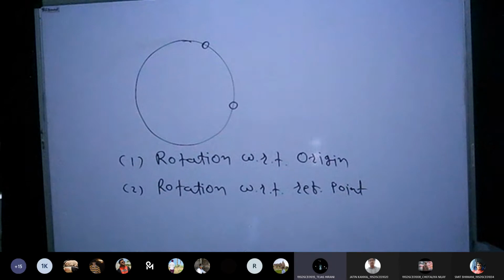Correct. You need to apply certain angle. That is what I want. See, in the original coordinates, you need to apply certain angle. And once you apply the angle, then you may get the rotated object. So here if I say that my original point is there, and I am applying 45 degrees, then after applying 45 degrees, whatever new position I am getting, that is the rotated object. Are you getting me?